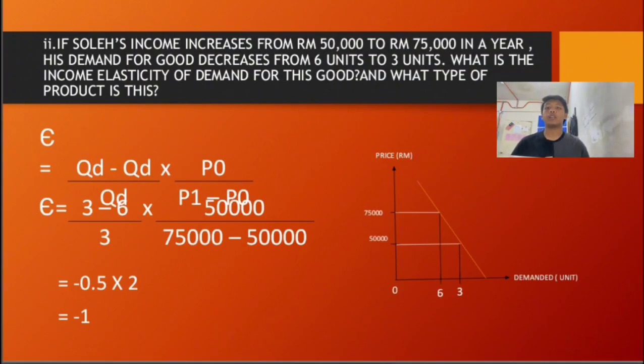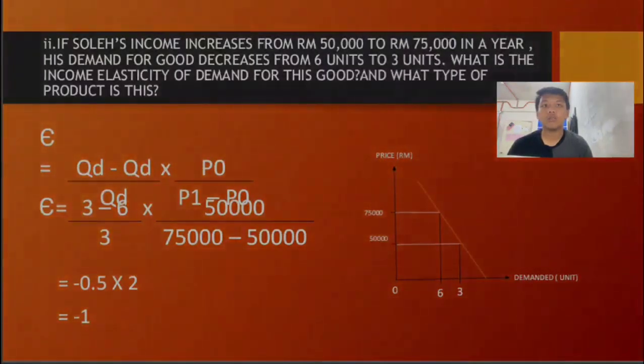Now, we can insert the numbers into the formula. So, 3 minus 6 over 3 multiply 50,000 over 75,000 minus 50,000. The answer is negative 1. So this is the graph that we get from the answer. And the type of product is an essential good such as rice and bread. That's all from me.